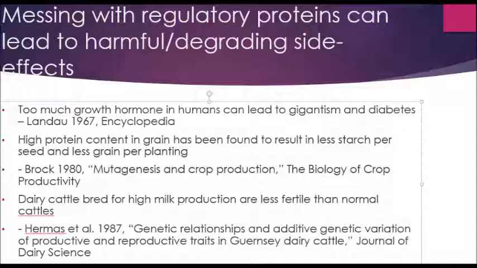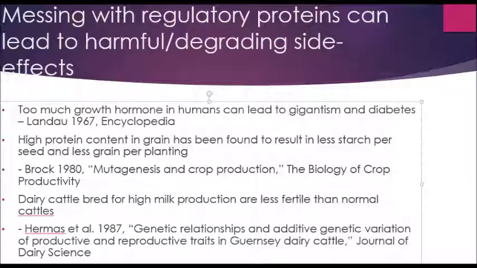In humans, for example, too much growth hormone from the pituitary gland can lead to gigantism and to diabetes, which was established by Landau in 1967. Now, another example of a degraded regulatory gene is in grains. In grains, selection for a high protein content has been found to result in less starch per seed and less grain per planting, which was published and established by Brock in 1980.